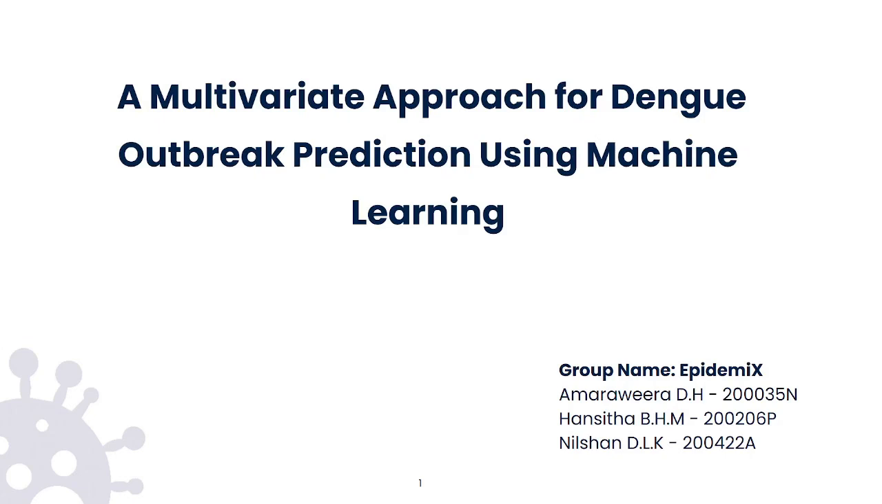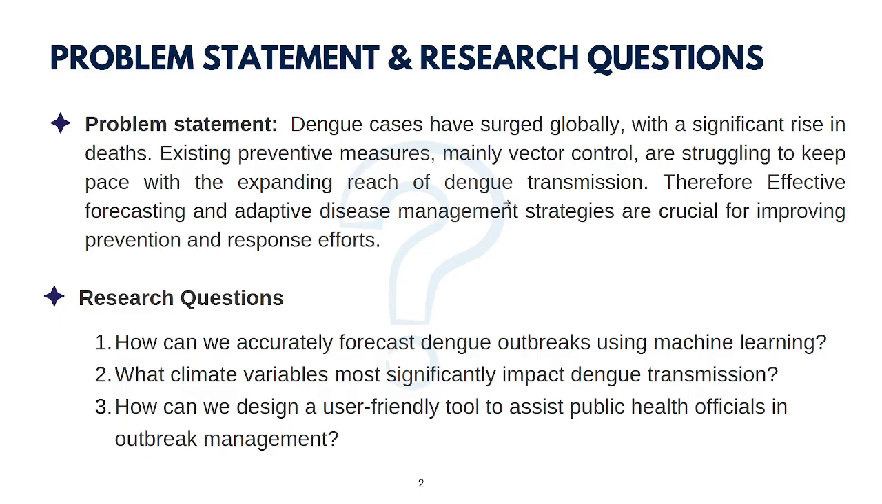Welcome to our final year project presentation, titled A Multivariate Approach for Dengue Outbreak Prediction Using Machine Learning. Dengue continues to pose a serious public health threat globally, with rising case counts and death tolls. Traditional vector control methods are no longer sufficient. Our project explores how machine learning can be leveraged to enhance dengue outbreak prediction.